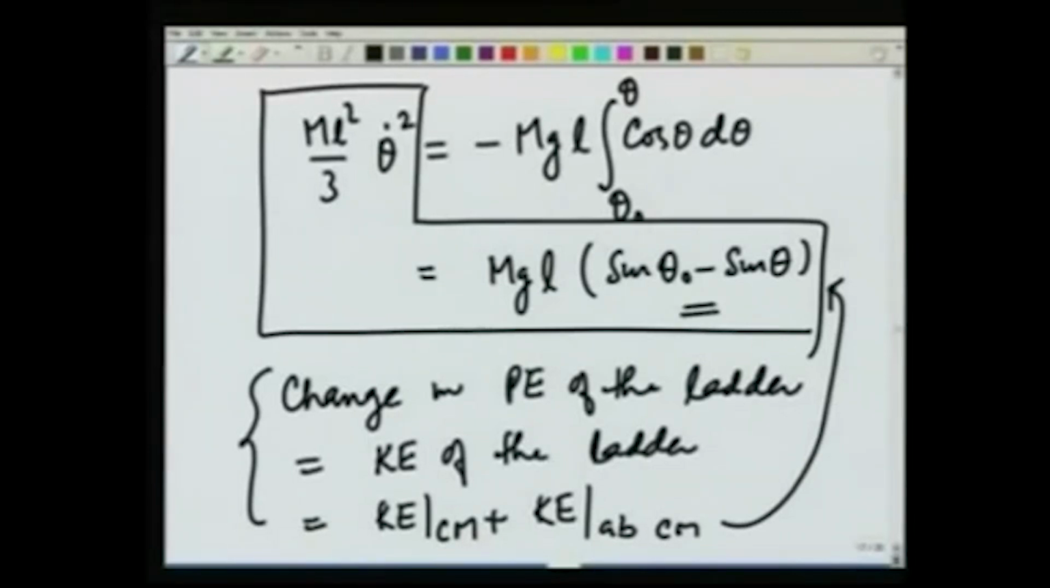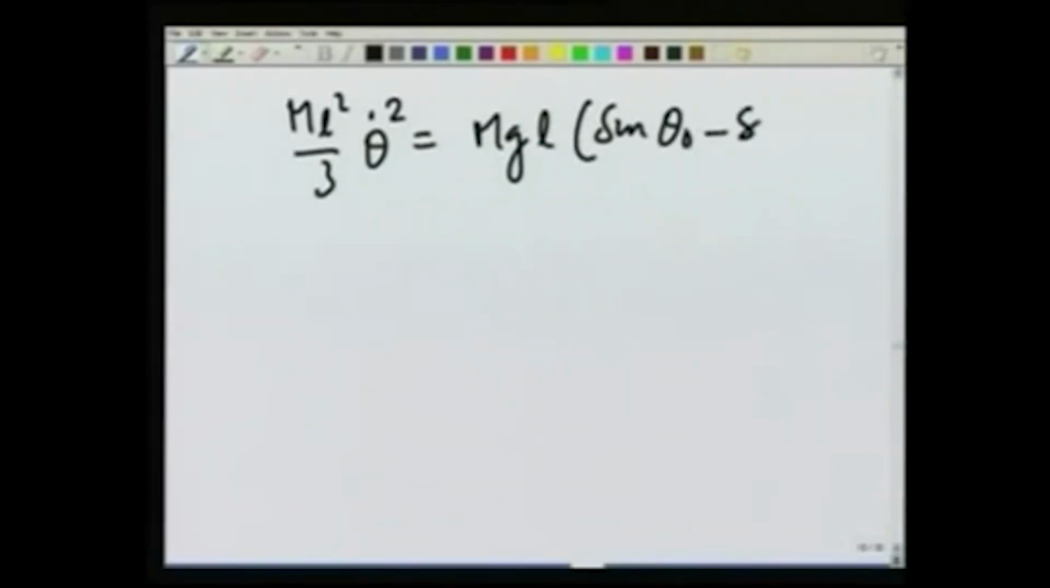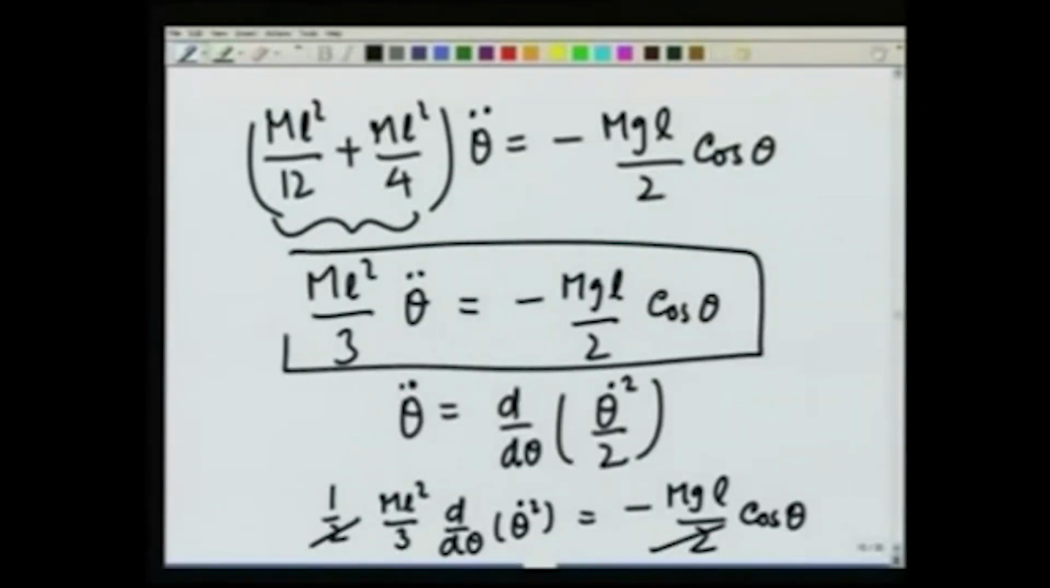This divided by 2 would give you the change in the potential energy, and these two terms together would give you this term. So, I have mL squared over 3 theta dot squared is equal to mgL times sine theta 0 minus sine theta. So, I get the value of theta dot squared. Similarly, I already have the value for theta double dot, and if I substitute these in the value for N2, I will get an expression for N2.